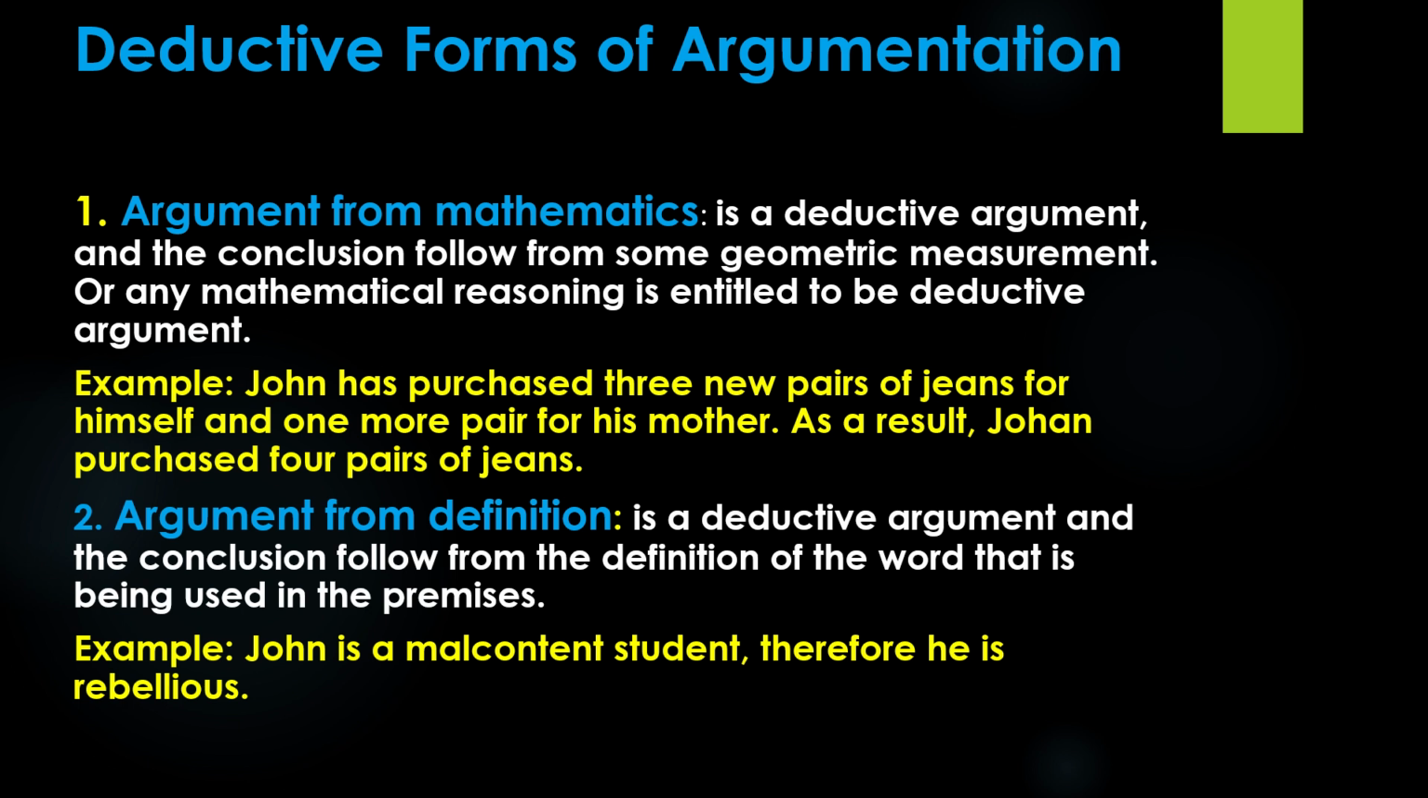The second deductive form is argument from definition. Argument from definition is a deductive argument, and the conclusion follows from the definition of the word that is being used in the premises. Example: John is a malcontent student, therefore he is rebellious. Here, the conclusion depends on defining the word malcontent, which means someone who is rebelling. Therefore, such an argument is deductive, or more specifically an argument from definition.